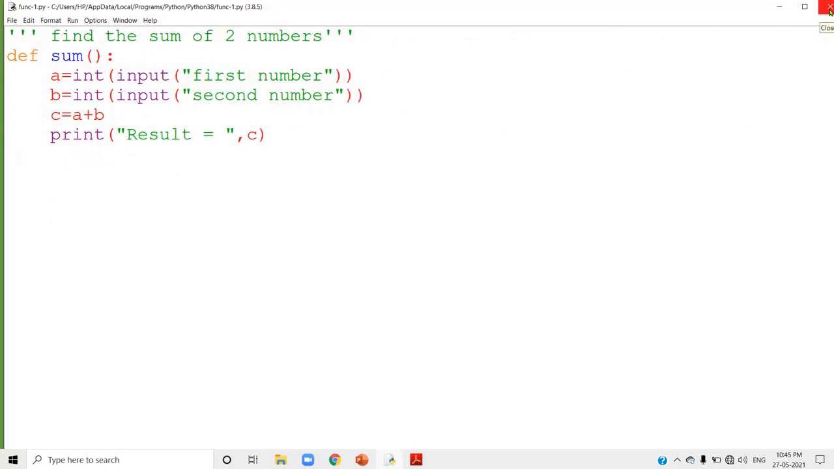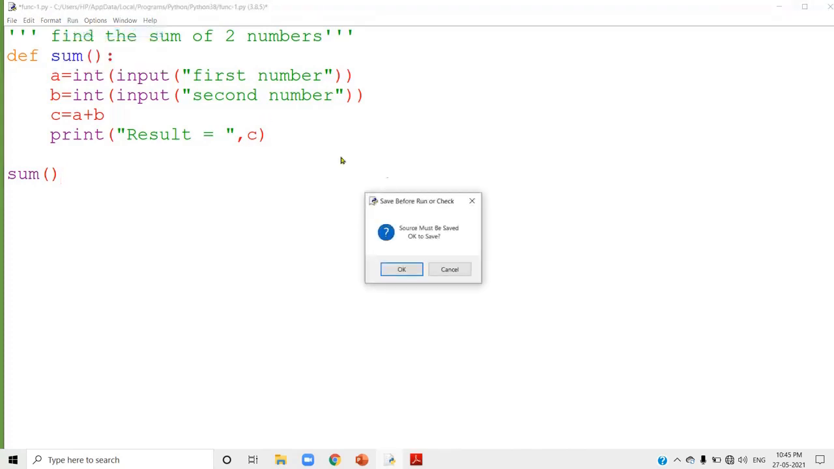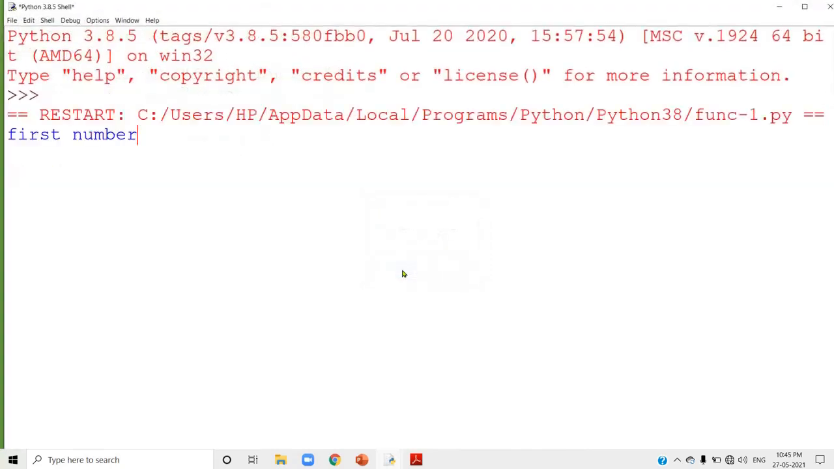When you call the function, it is not under the indentation of the function definition. So I am going to call the function here. I can call the function this way. I am just calling the function this way. There is no keyword def. You are just using the function name. Run this program. You can see the output. Yes, the first number, second number I am going to enter, and you will get the answer like this.